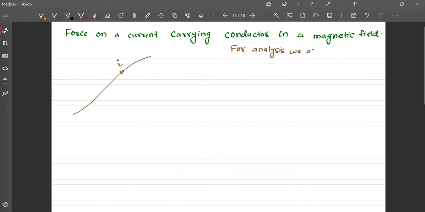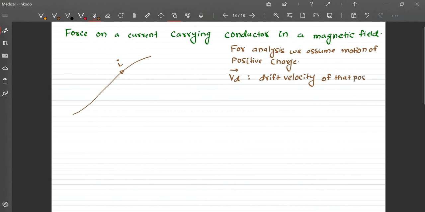we assume motion of positive charge. So when I write Vd vector, that is the drift velocity of that positive charge and not of the electrons.